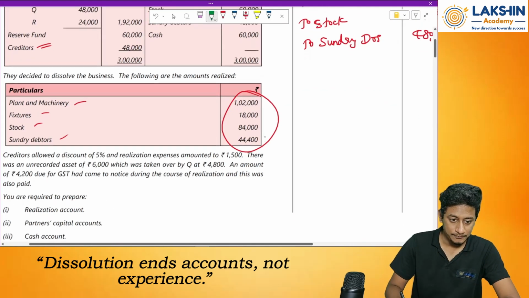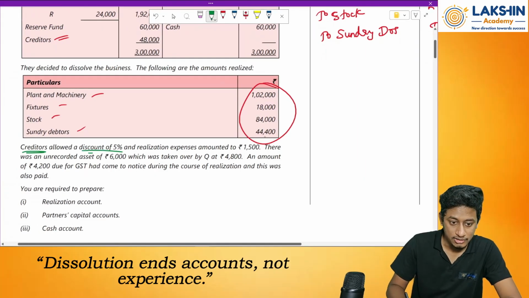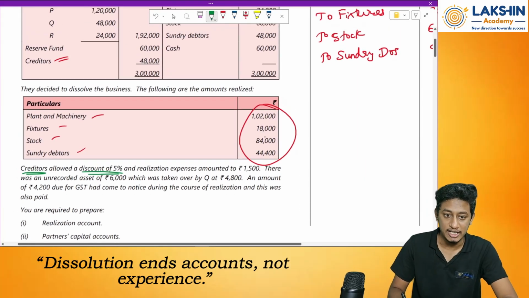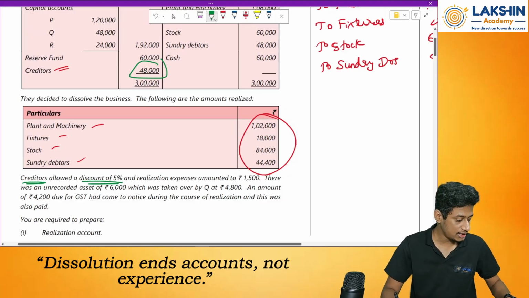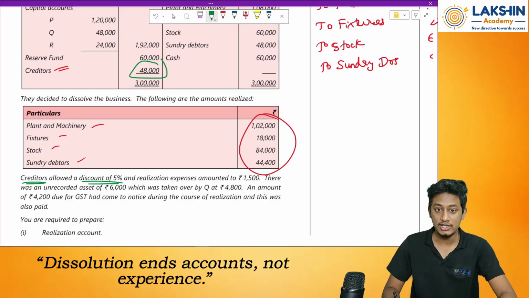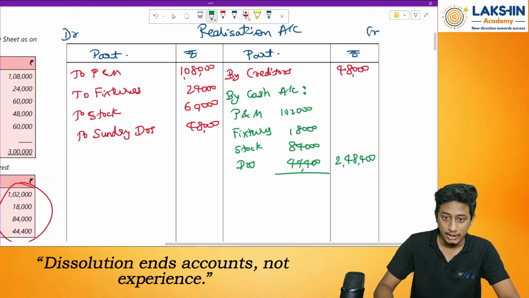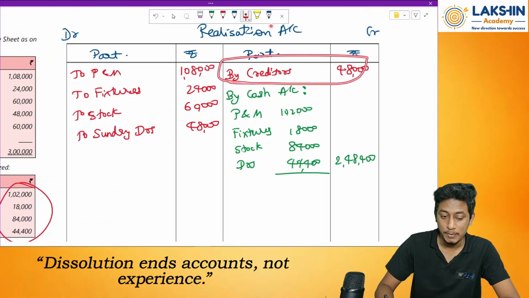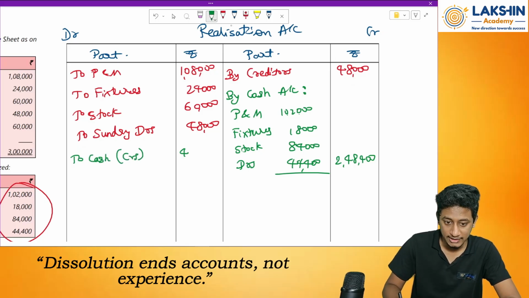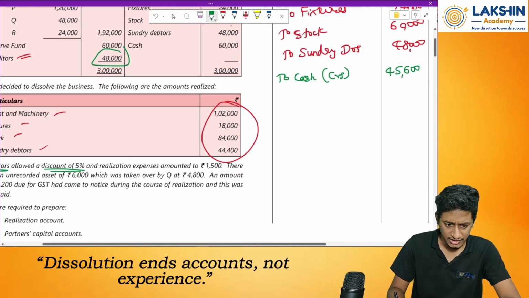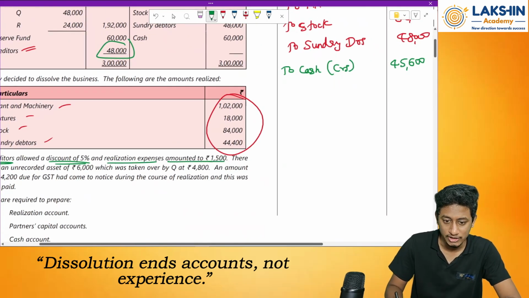After this, what has happened? Creditors are allowed a discount of 5%. So that means whatever 48,000 we had, how much have we paid? 48,000 minus 5%, that is 45,600 has been paid. So creditors are on this side, so payment will be on the debit side. So the entry will be to cash towards creditors. How much? 45,600 rupees. Done.